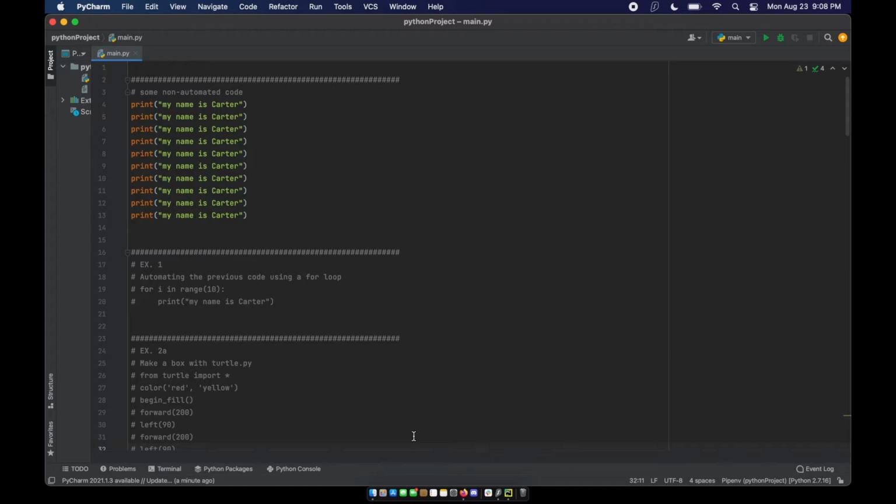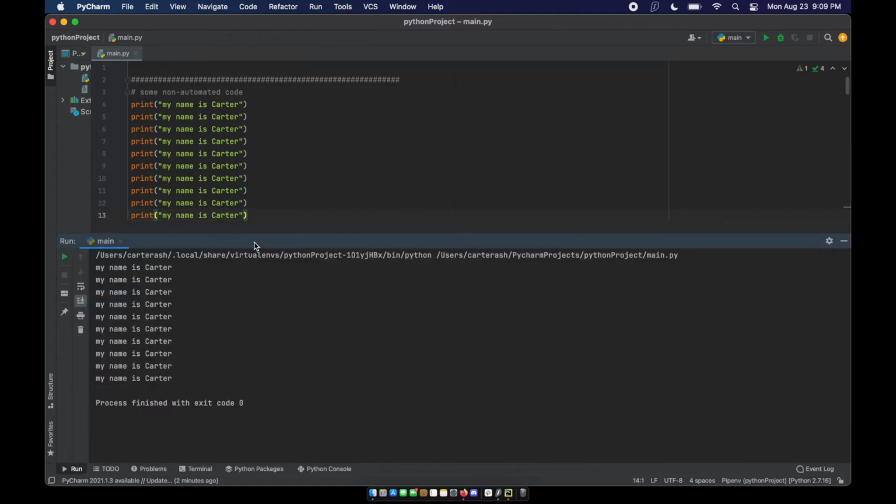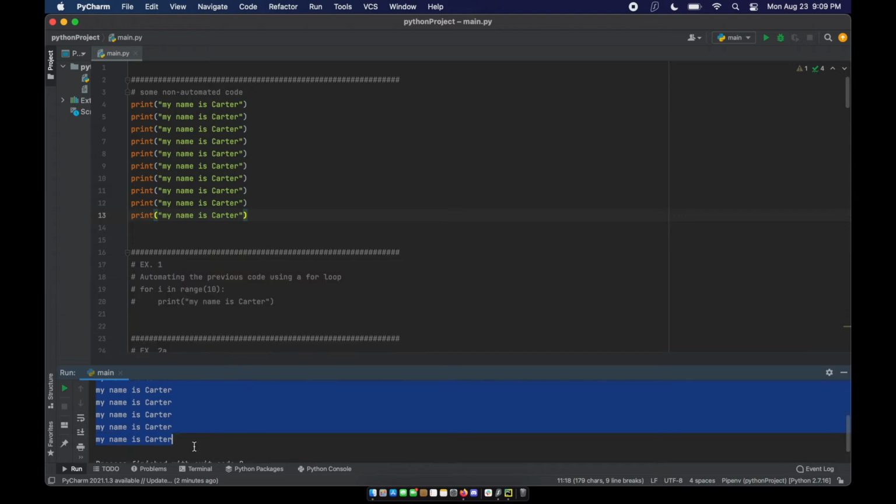Before we take a look at what automation actually looks like in Python, let's look at a scenario. Let's say I was asked to print out "my name is Carter" 10 times. We've got 1, 2, 3, ... 9, 10 lines, right? That's how you would do it up to this point, not knowing what automation is. So if I hit run, you're going to see "my name is Carter" printed 10 times, okay?